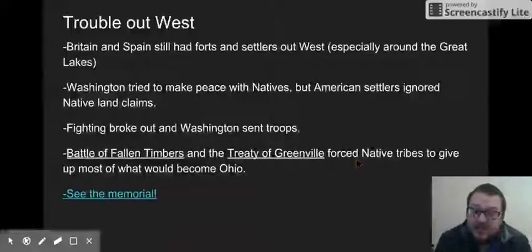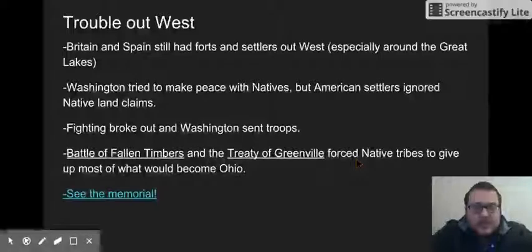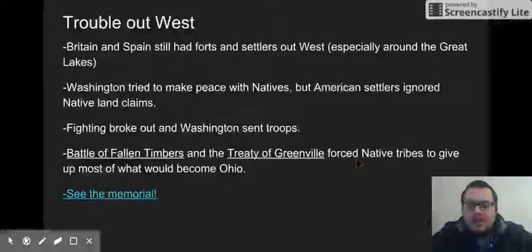Washington tries to make peace with them, but Americans ignore the peace treaties and just move on to more Native American land. So fighting breaks out, and Washington's forced to send in troops. There's a pretty key battle called the Battle of Fallen Timbers, where Chief Little Turtle clashes with U.S. troops. I think the general's name's Anthony Wayne. I can't remember offhand. Chief Little Turtle is forced to retreat, so the Native Americans lose the Battle of Fallen Timbers, and that leads to what's called the Treaty of Greenville. The Treaty of Greenville forces Native tribes to give up pretty much all of what we'd call Ohio today. The Native Americans had owned it. They signed this treaty, and the settlers forced them to go.